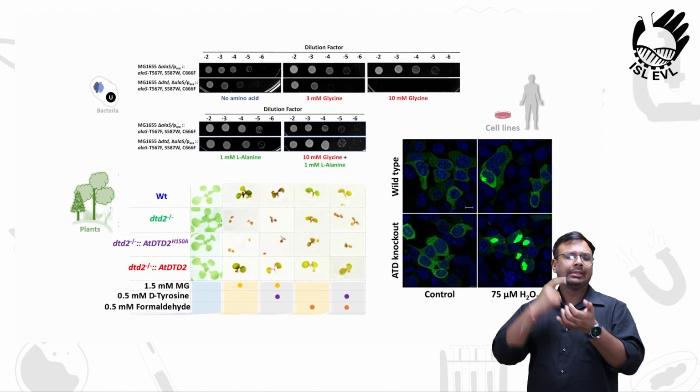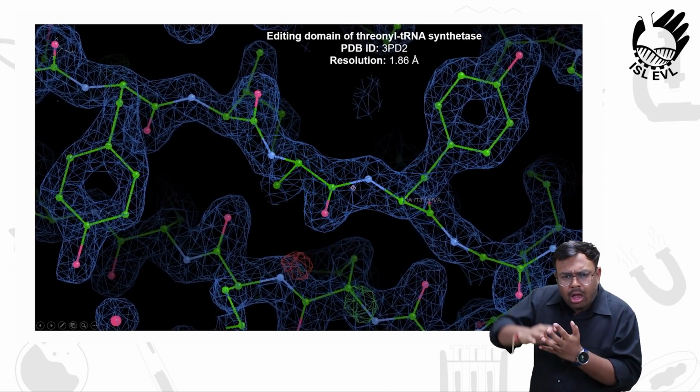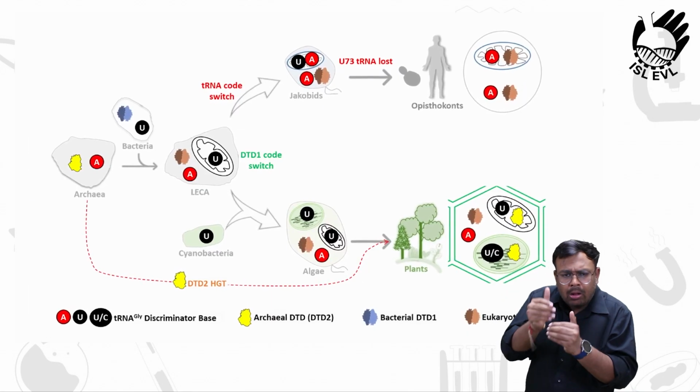At CSIR CCMB, our work on proofreading is essential in understanding the precision and fidelity during protein synthesis at molecular level with implication on various fields of biology and biotechnology.